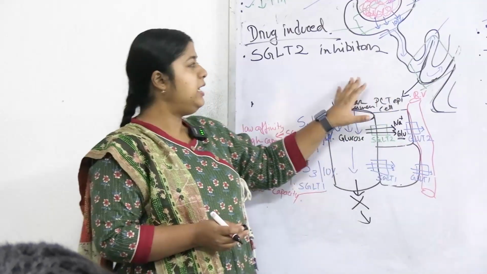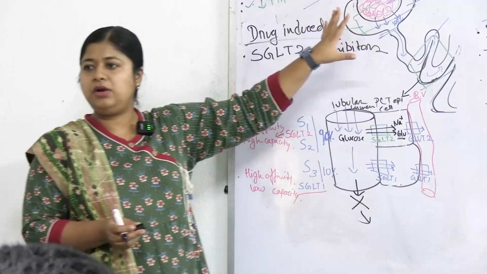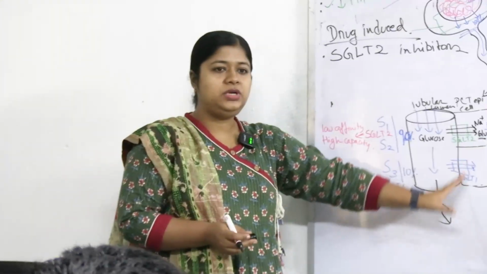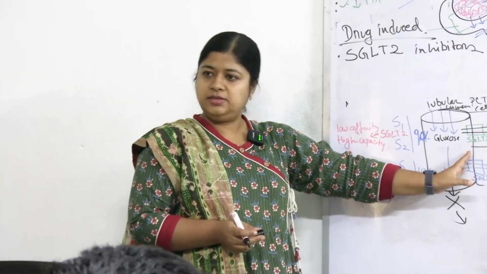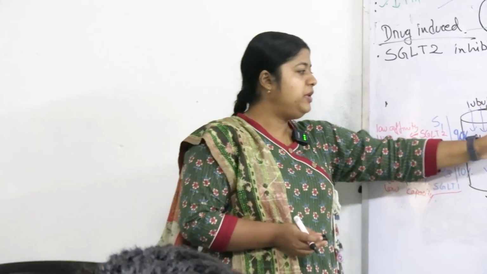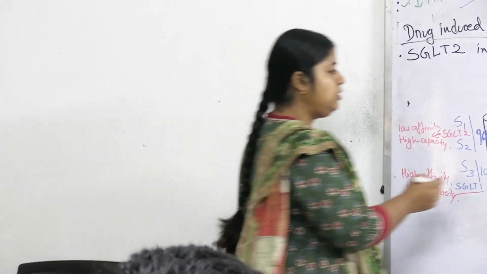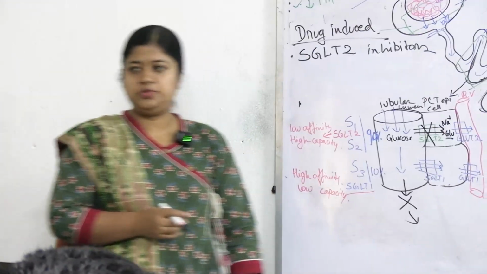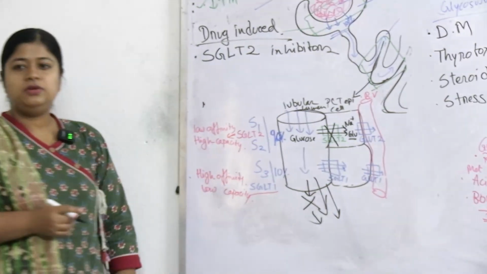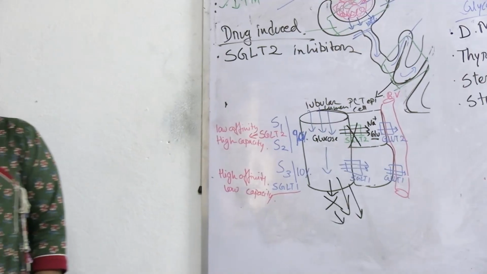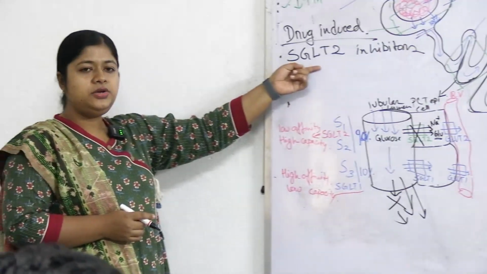Body is already having excess amount of blood glucose, so we try to stop the transporters at the renal part, where we block SGLT2 by SGLT2 inhibitors so that they don't facilitate glucose reabsorption. This may lead to excretion of glucose in urine. So this is drug induced glycosuria, which can be caused by SGLT2 inhibitors. Okay?